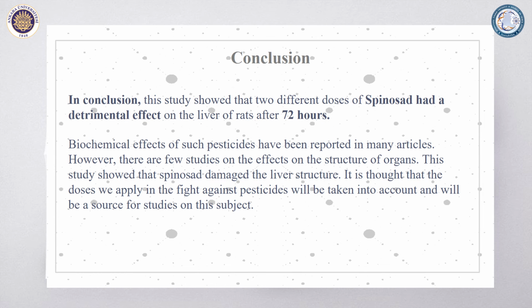In conclusion, this study showed that these two different doses of spinosad had a detrimental effect on the liver of rats after 72 hours. Biochemical effects of such pesticides have been reported in many articles. However, there are few studies on the effects on the structure of the organs. This study showed that spinosad damaged the liver structure. It is thought that the doses we apply in the fight against pesticides will be taken into account and will be a source for studies in this subject.